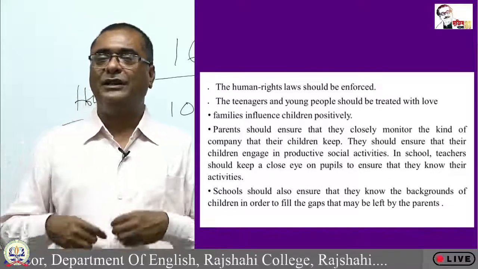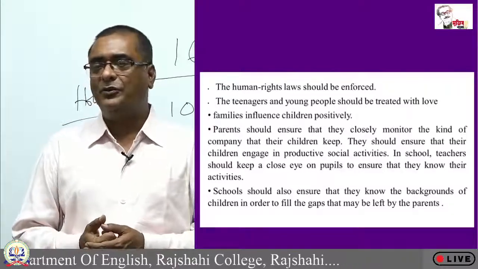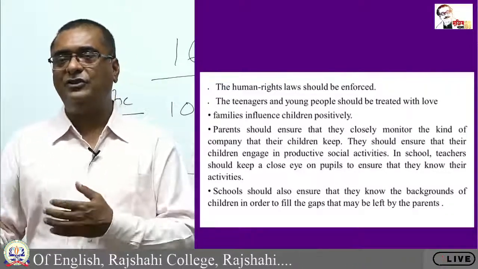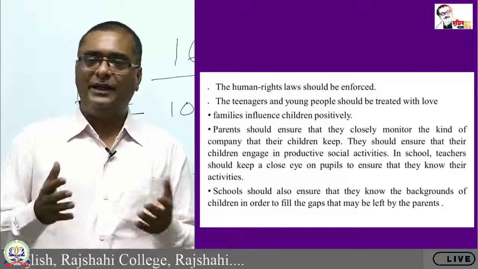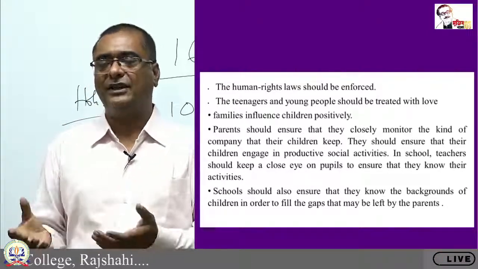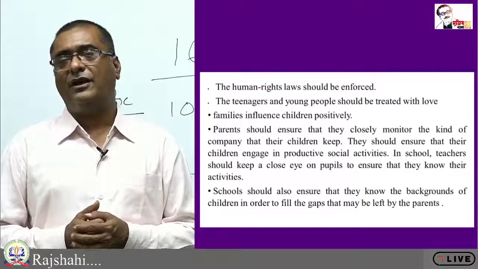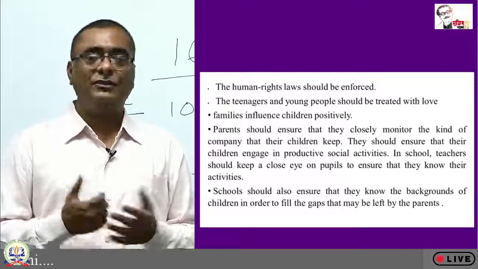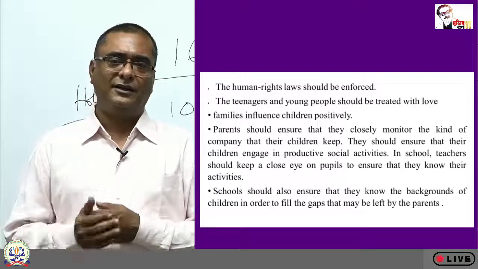And when they give money to the children, they have to ensure that the children are using it positively. When the parents give technological things to the children, they must monitor how technology is being handled by the juveniles.